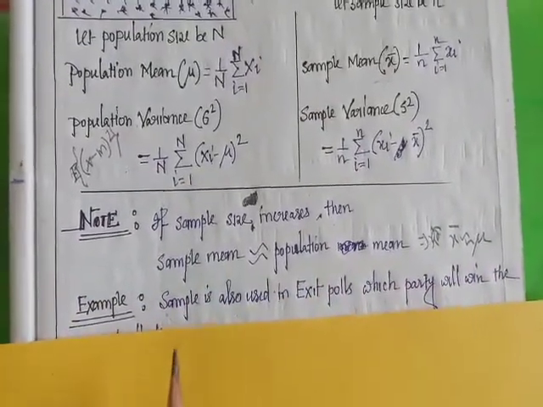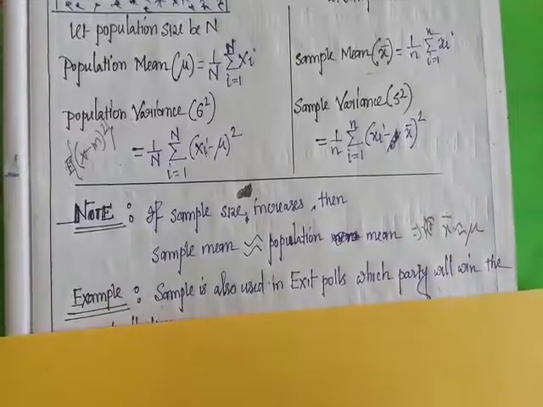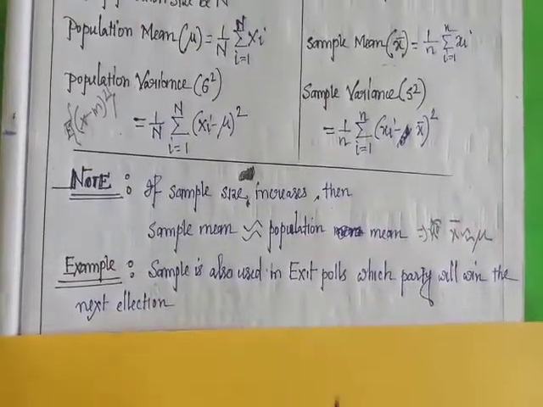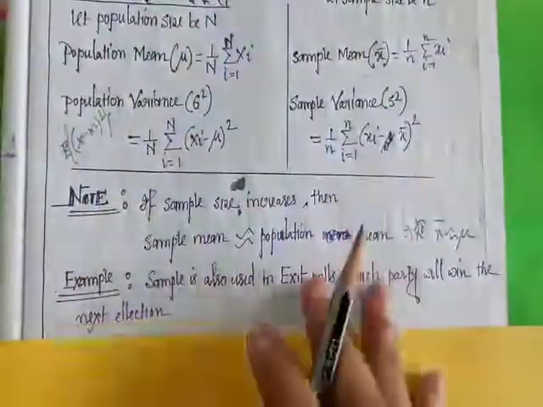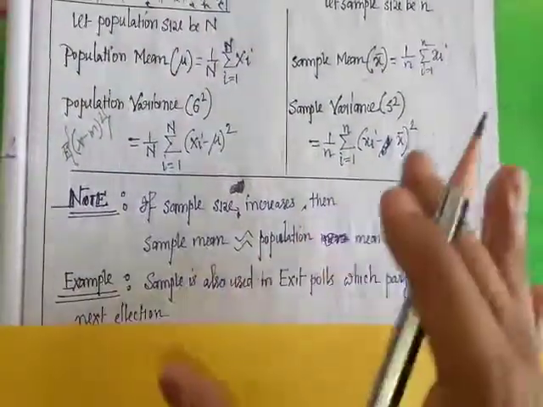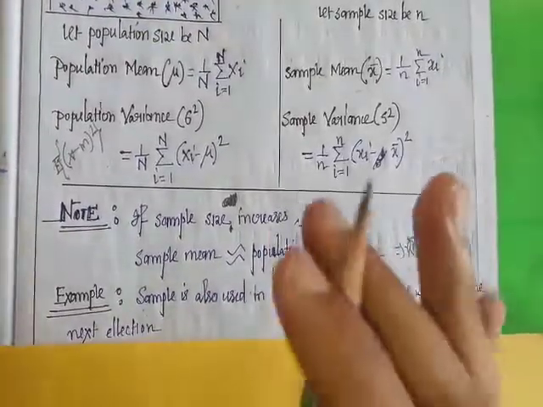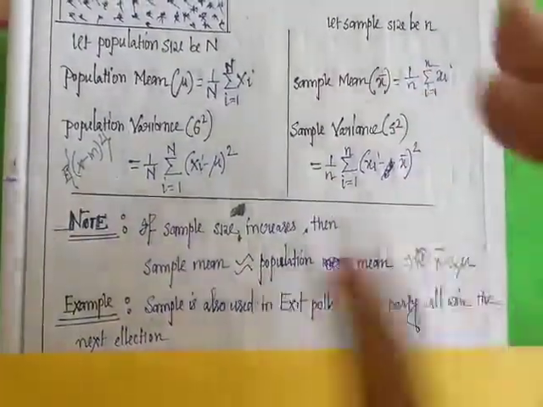For example, sampling is also used in exit polls. Which party will win in the next election? So this process is also used in exit polls. Please remember this.